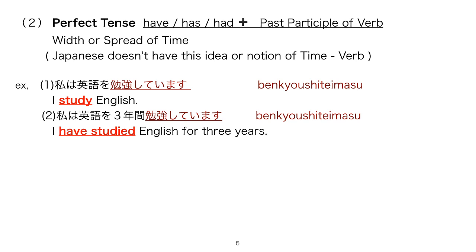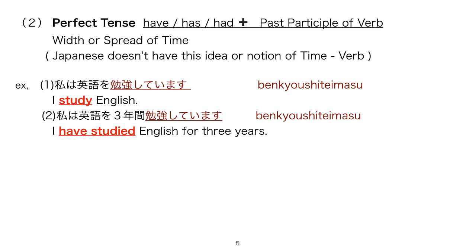And the second one, I have studied English for 3 years. 私は英語を3年間勉強しています。Have studied is 勉強しています。Can you find? 勉強しています, Japanese verb. Both are the same saying. No difference. So, we cannot feel the width of time from this Japanese verb.